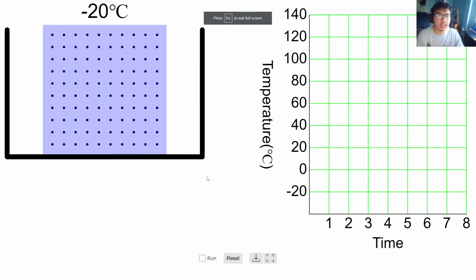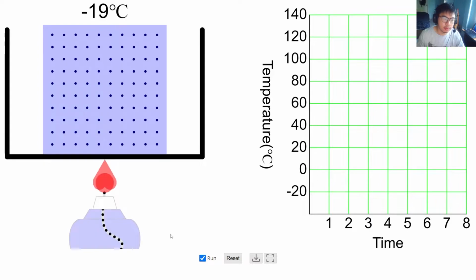So, let's look at it in a little bit more detail by using this simulation here. In this simulation, on the left side, I have a block of ice, so solid water. And on the right side, you have a graph of temperature against time. Now, I'm going to heat up the ice and we're going to look at what is happening to its temperature over time. So I'm going to run this simulation.